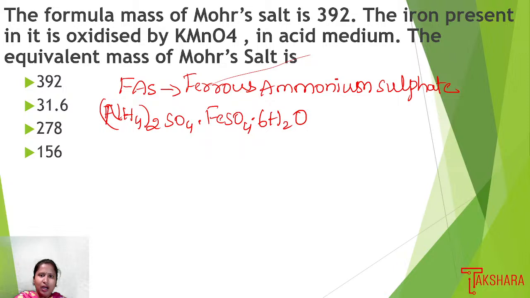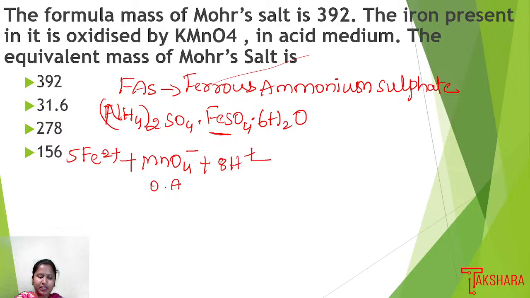Here they are asking the equivalent mass of Mohr salt. So the iron present in Mohr salt is Fe2 plus. 5 moles of Fe2 plus combine with MnO4 minus, which acts as an oxidizing agent, in the presence of acidic medium, 8 H plus, giving 5 Fe3 plus, Mn2 plus, and 4 moles of water.